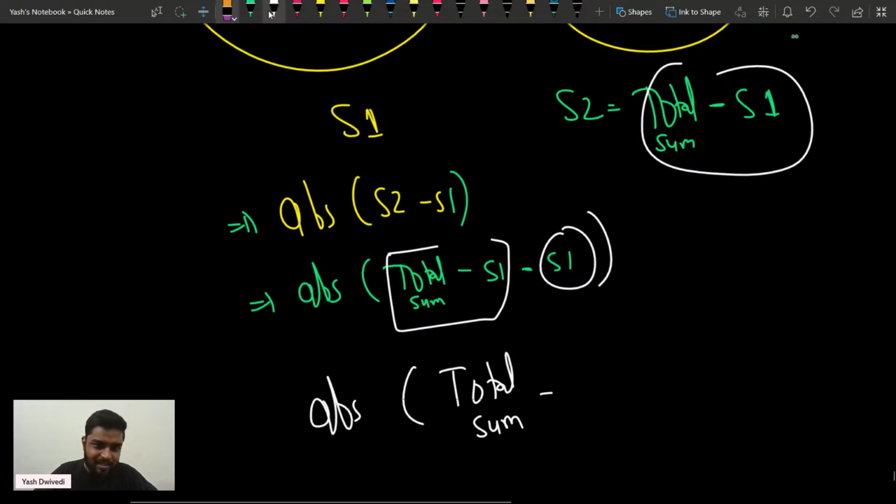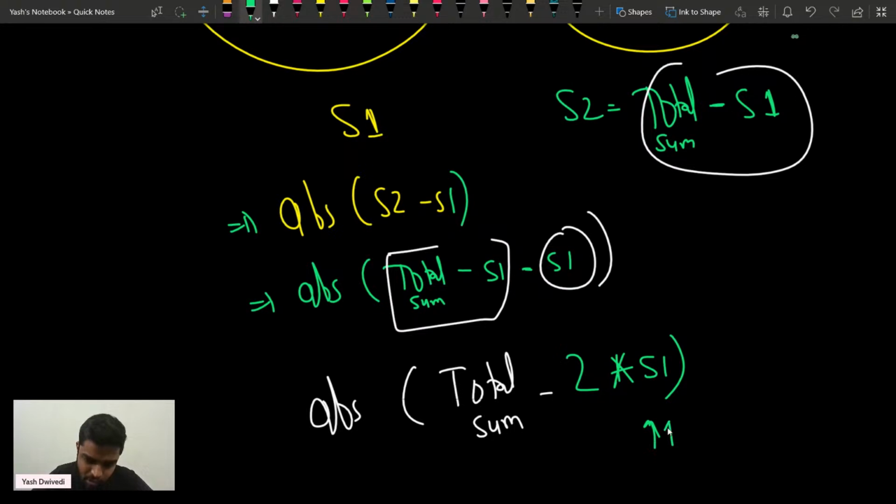Is this particular thing clear? This equation is going to be used: total sum minus 2 into s1. I will try to generate all the possible subset 1 sums, all possible s1, guys.